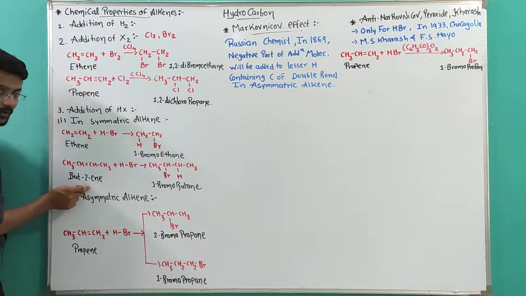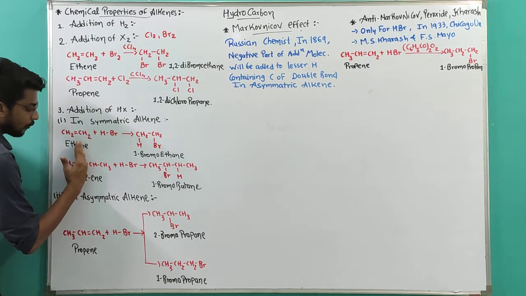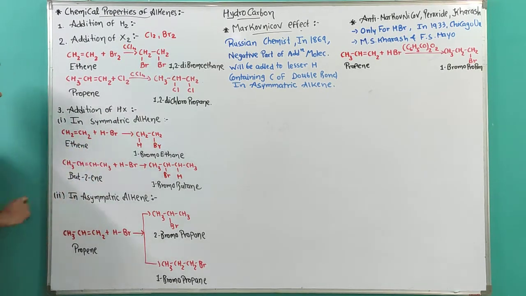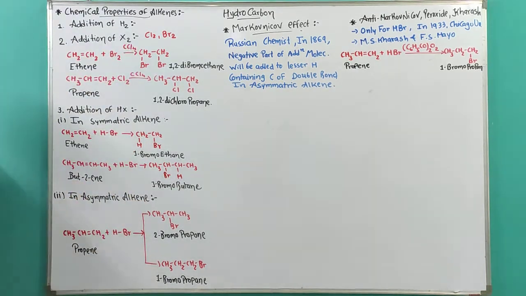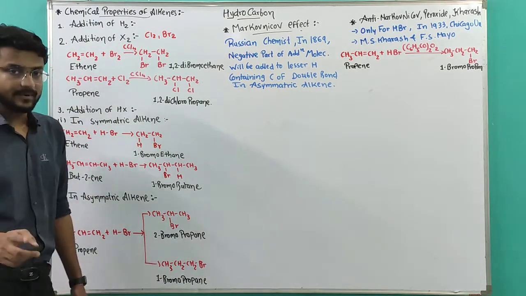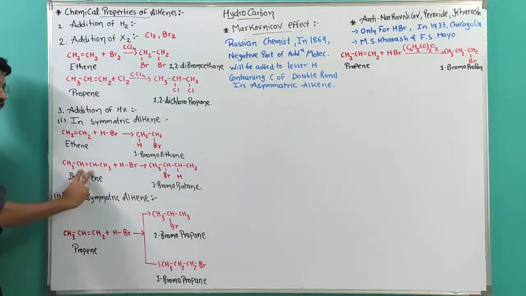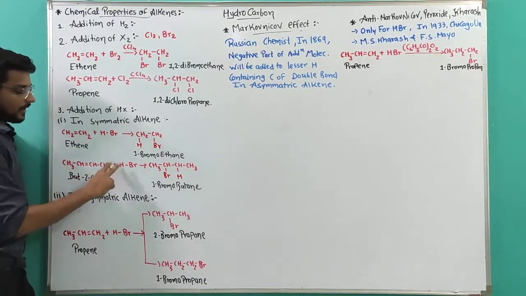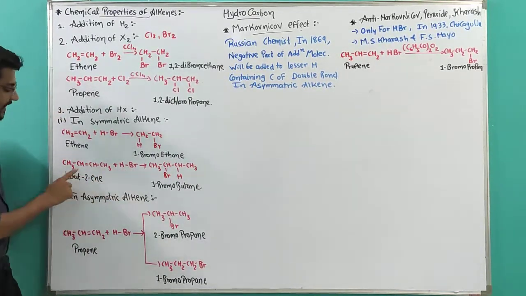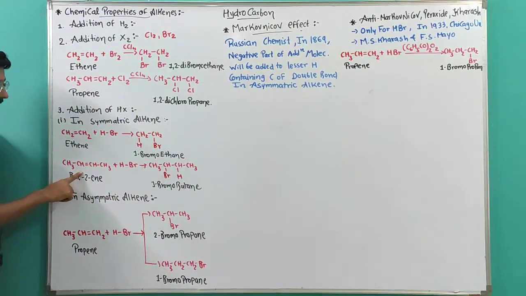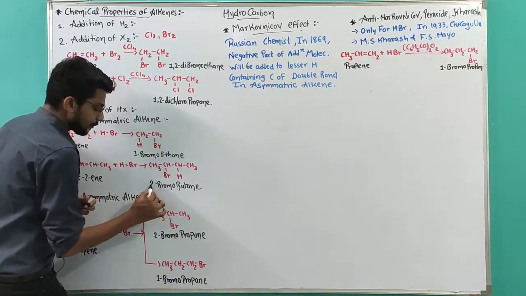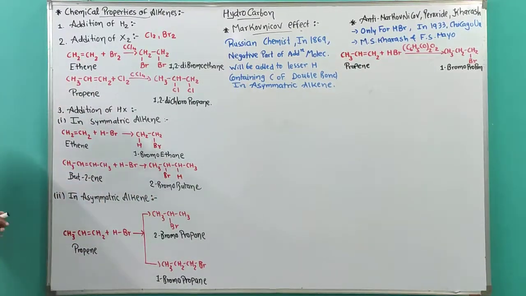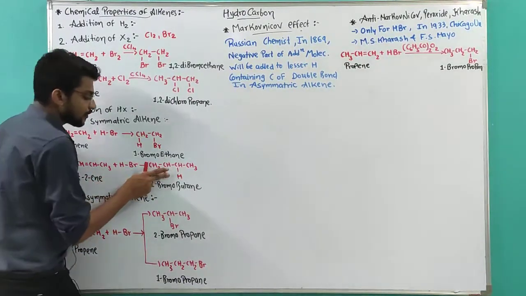Likewise, we have but-2-ene. Cut it down from the double bond: 2 carbons on the left side, 2 carbons on the right side. Both are symmetrical. That's why this is also a symmetrical alkene. Again, with HBr, suppose Br is added on the second carbon and hydrogen is added on the third carbon. So the name will be, second carbon containing Br, so 2-bromobutane.